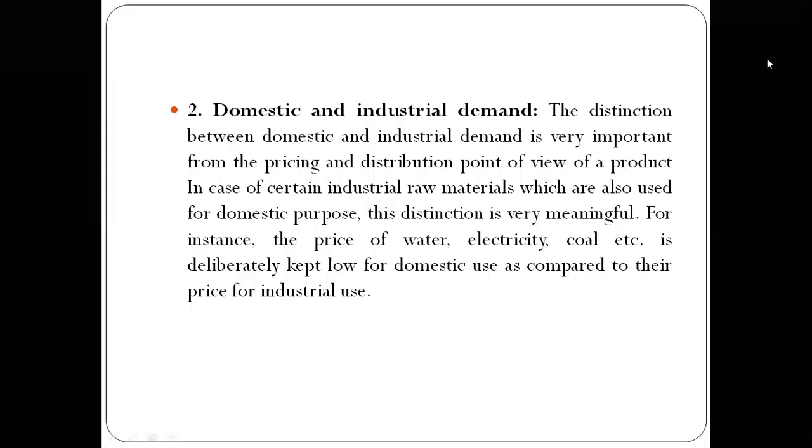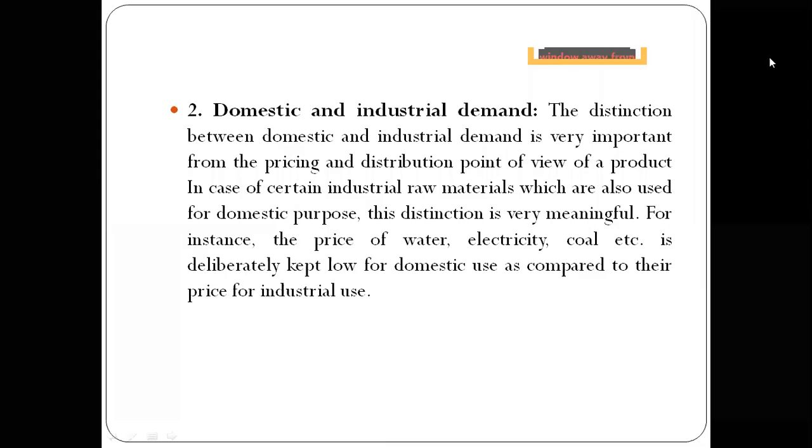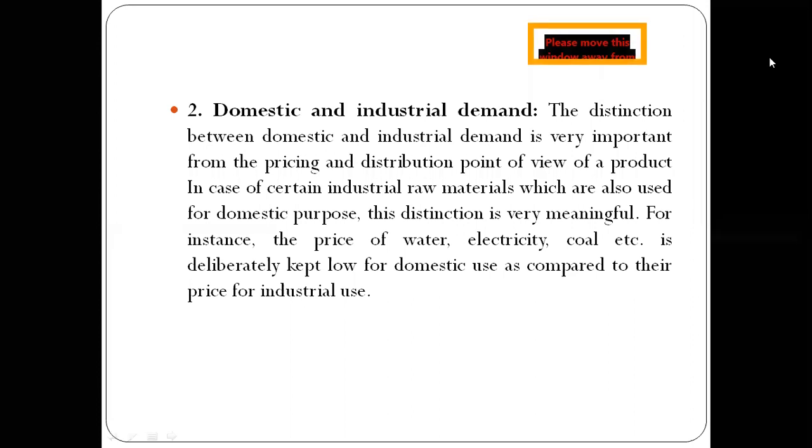Then we have industrial and domestic demand. The difference between domestic and industrial demand is very important from the pricing and distribution point of view. In the case of industrial demand, raw materials are also used for domestic purposes, but the meaning of both is different.